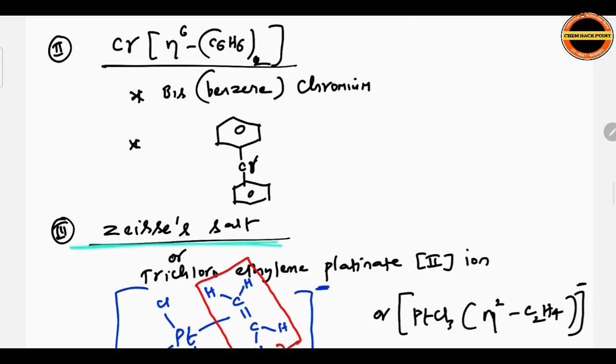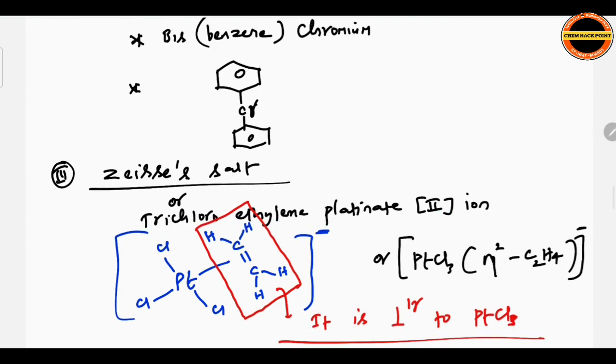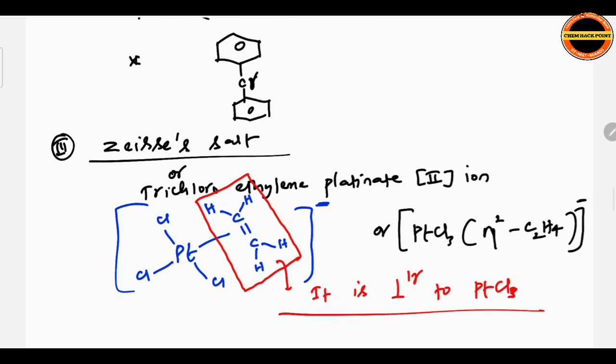Another compound, Zeise's salt. Trichloro ethylene platinate 2 ion is the IUPAC name. Representation: PtCl3 eta 2 C2H4 minus. It is an ion. So PtCl3, how we wrote? PtCl3, and the fourth bond is connected to C2H4.